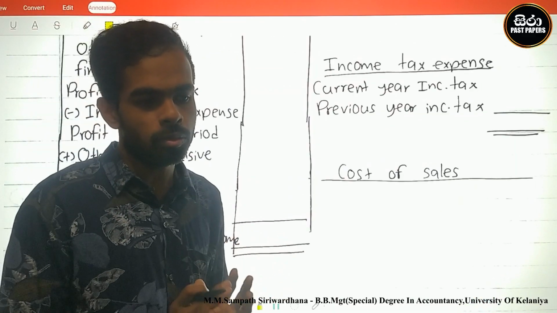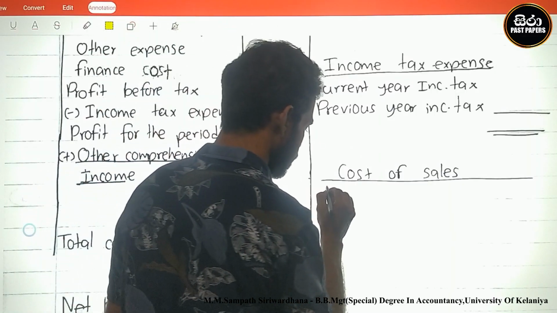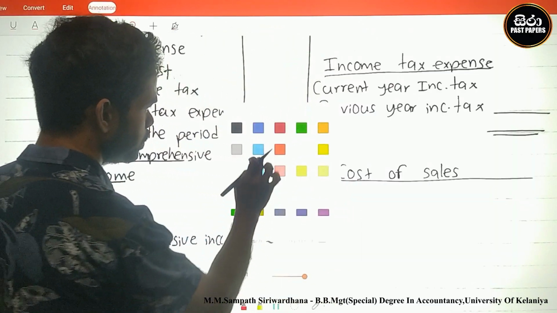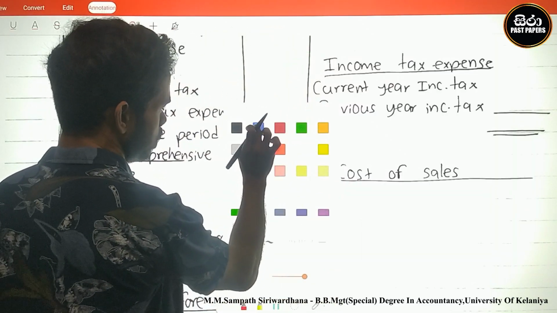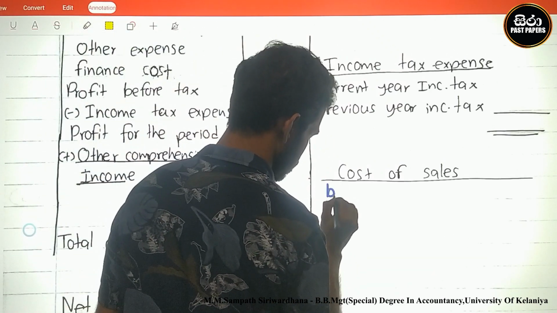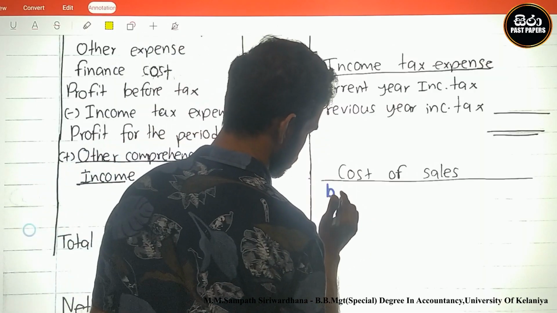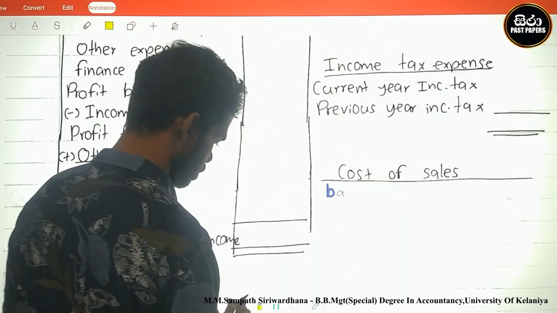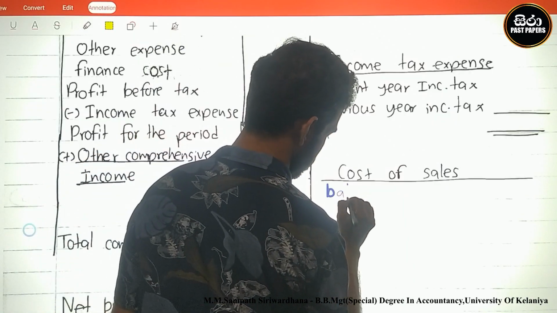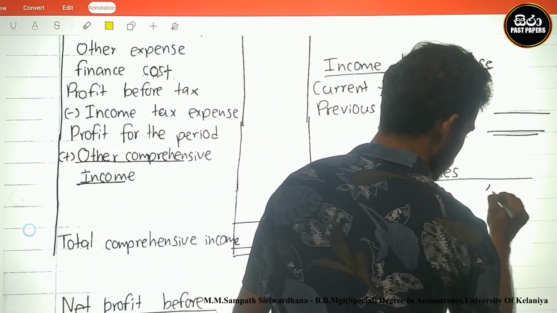Therefore they already calculated cost of sale in the accounts. You see, therefore I write the balance of this cost of sale in color. What is the balance? 40,000.